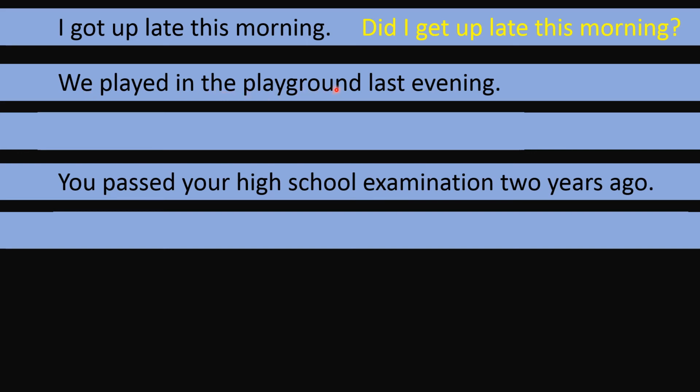We played in the playground last evening. Now, change this into negative first, and then change it into a question. This is the second form, so we change it into the first form. It is play. And before that, we use did. And of course, with did, we use not. So our negative sentence is, we did not play in the playground last evening.